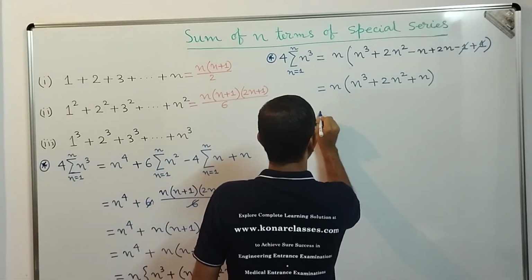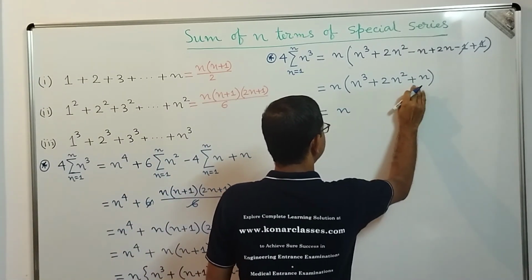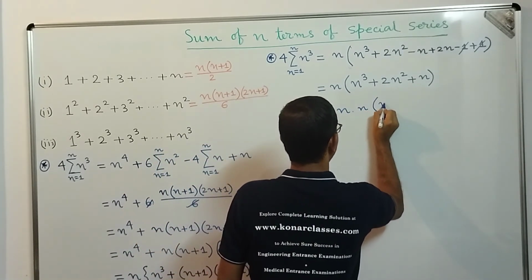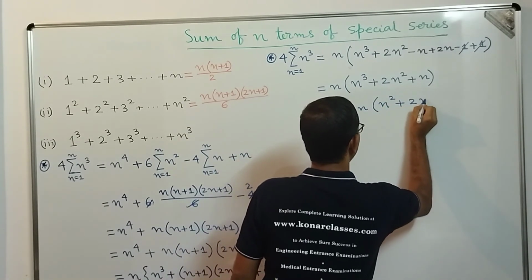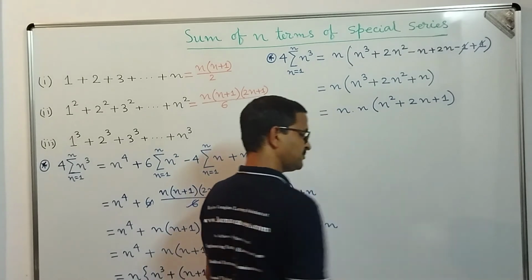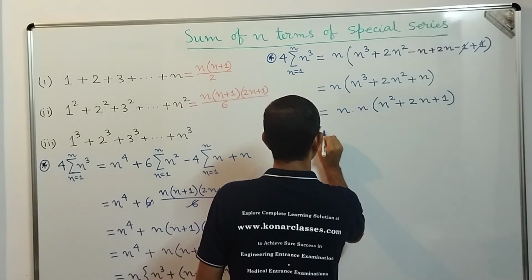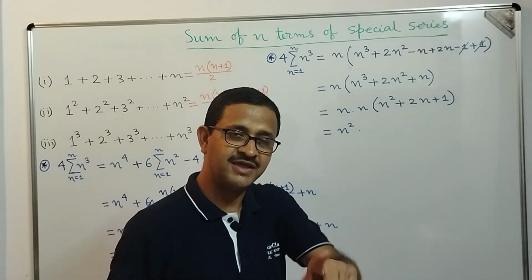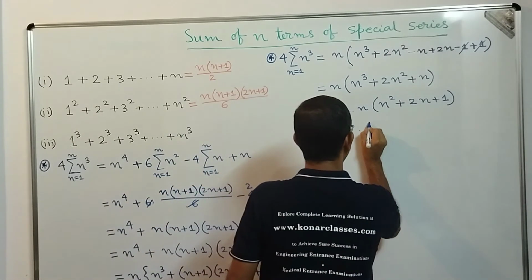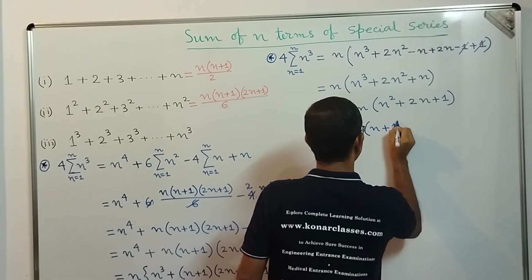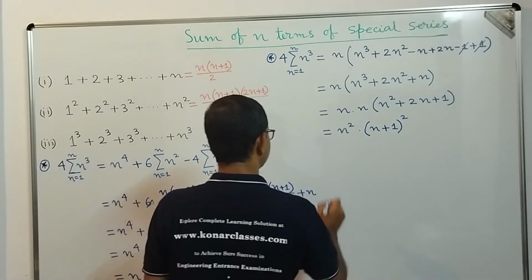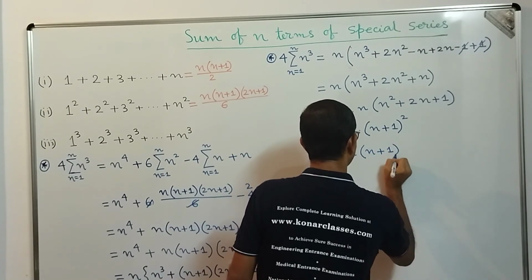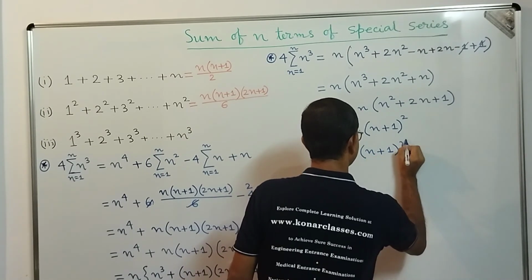So this is equal to what, dear students? Now from all these terms, n cube plus 2n square plus n, we can take one n common. Then what are we left with? n square plus 2n plus 1, correct? Then what we are going to get is n square into n square plus 2n plus 1. Since a square plus 2ab plus b square, that means n plus 1 whole square, correct dear students? So in total we get n into n plus 1 complete whole square, correct?